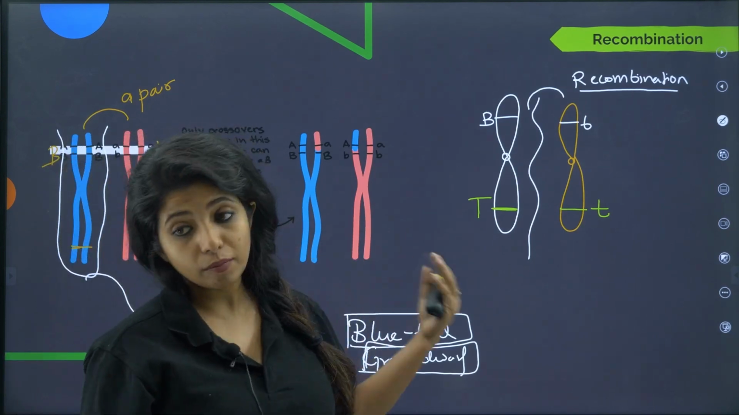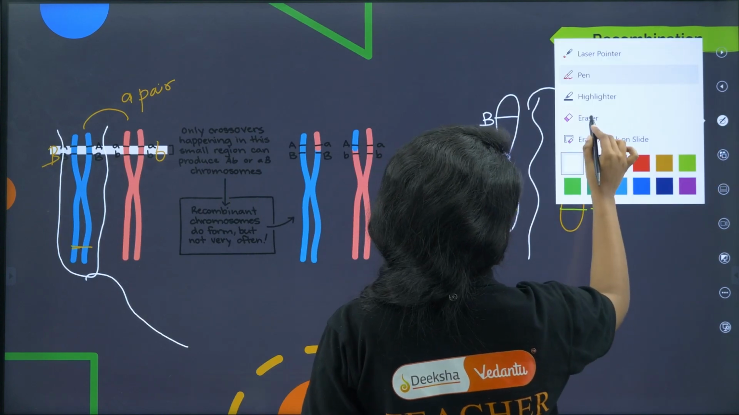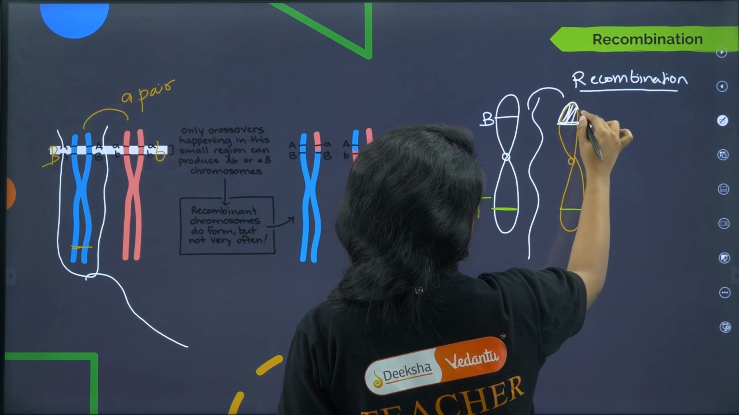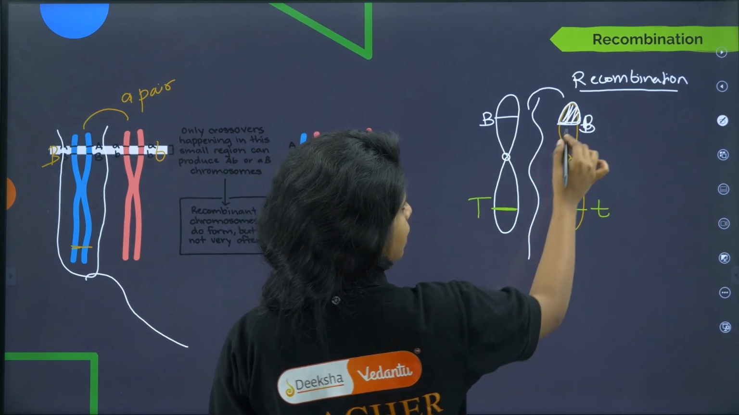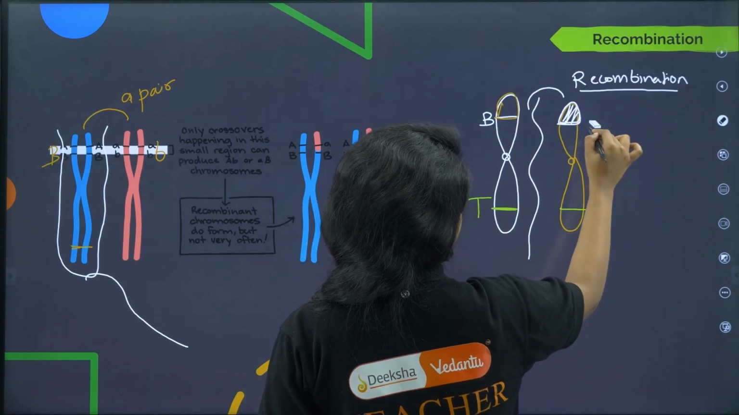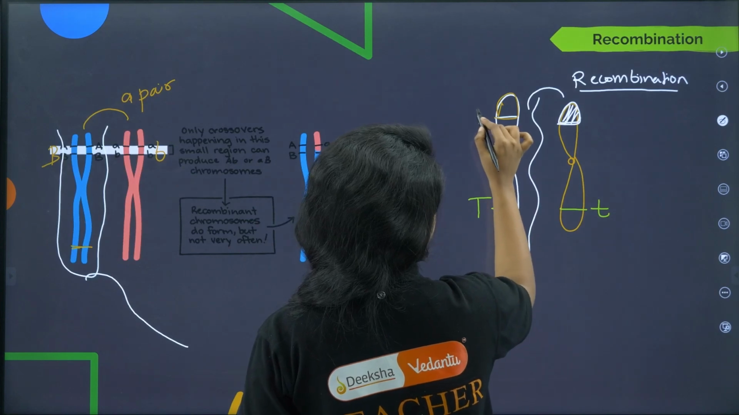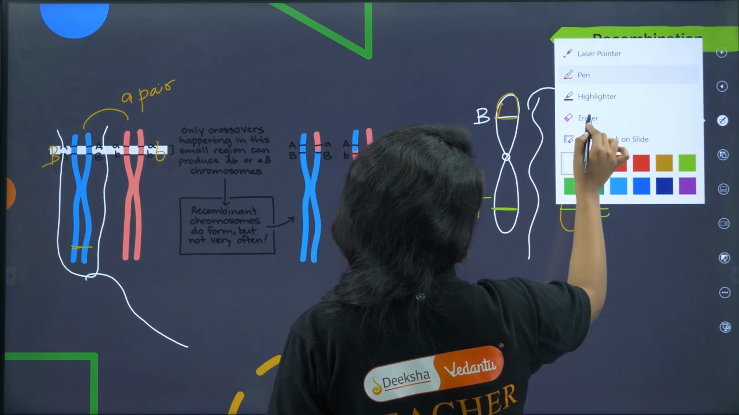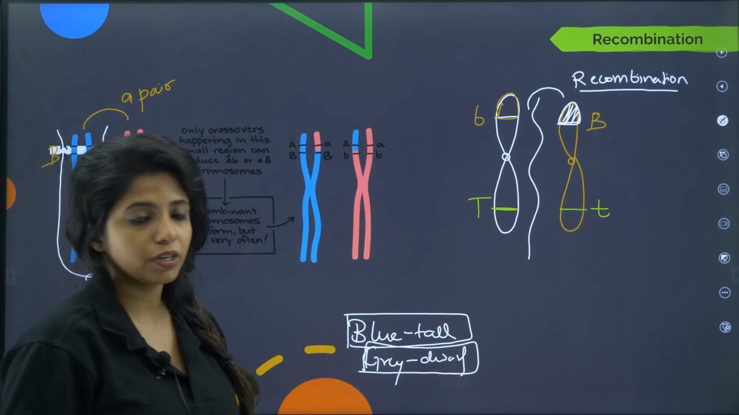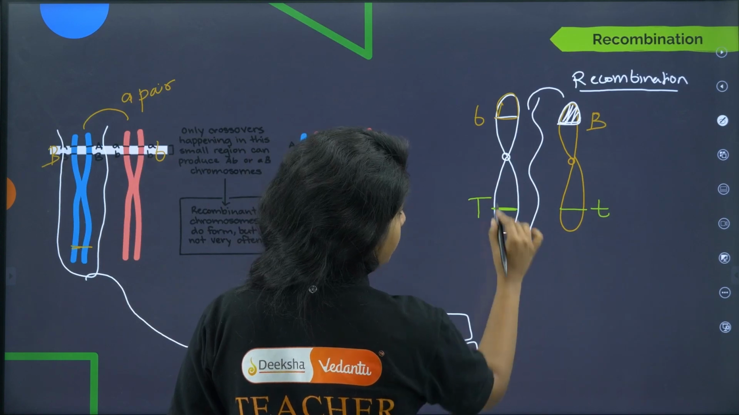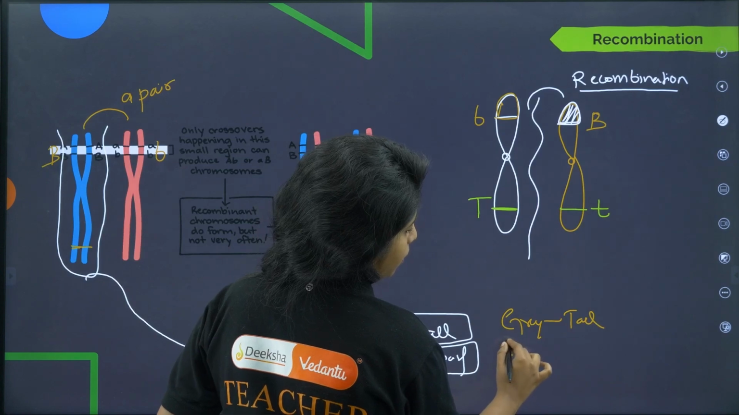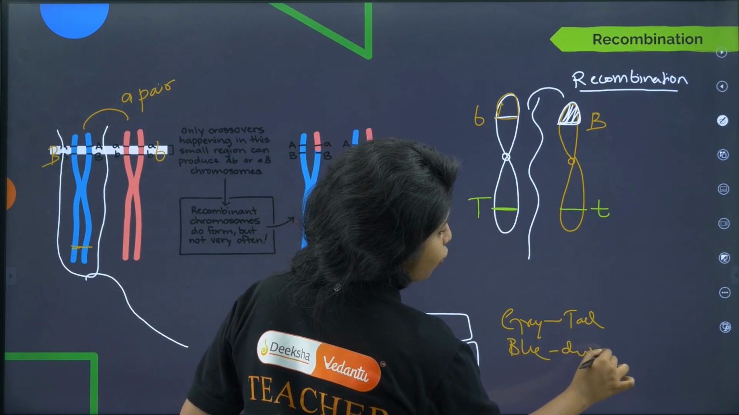But now when recombination happens, what happens, children? Suppose this area is being cut and being put over here. So presently now I will be having capital B over here, whereas this area would be coming over here. So this is small b and this will be capital B. Now you tell me about the next combination that I am having. This time the chromosome that will be coming will be either grey with tall or blue with dwarf. This is a new combination that I found.